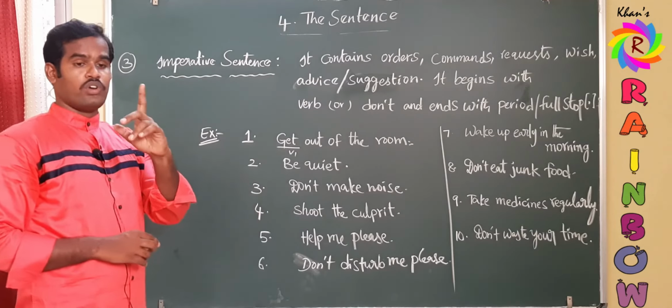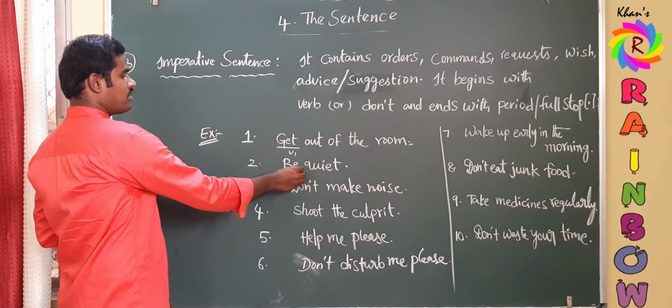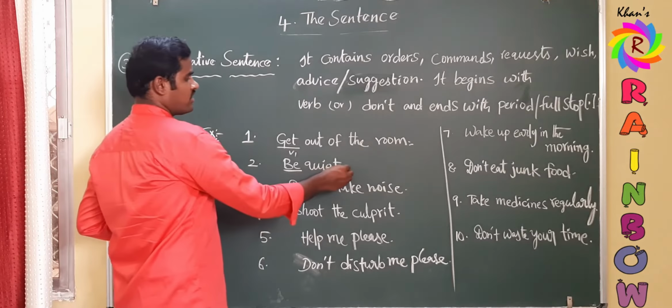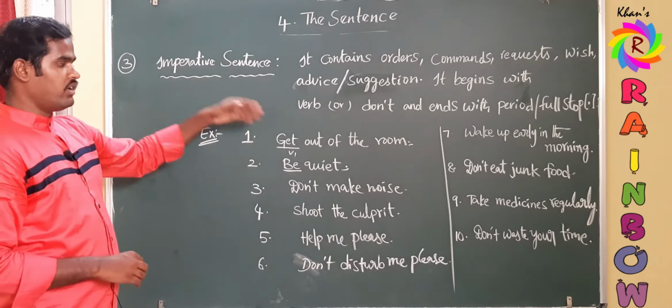Coming to the second one, be quiet is an order. So get out of the room is an order. Be is also one of the helping verbs, belonging to the be form, and it is ending with a period, full stop. Order. So it is an imperative statement.